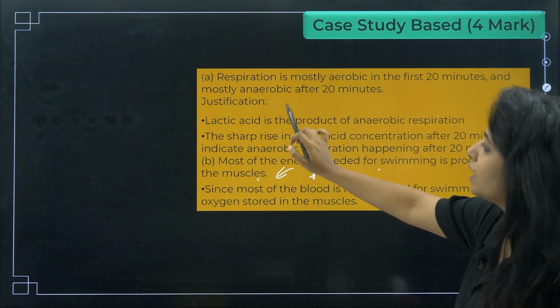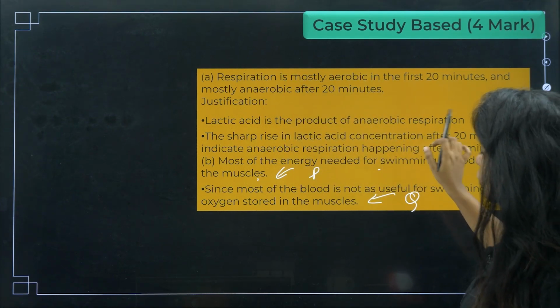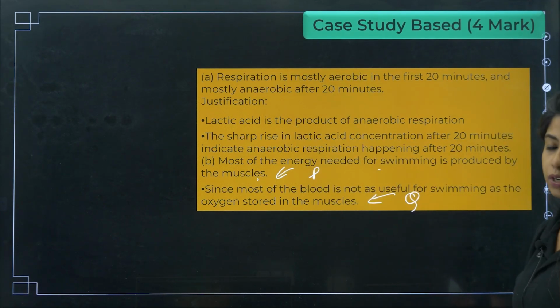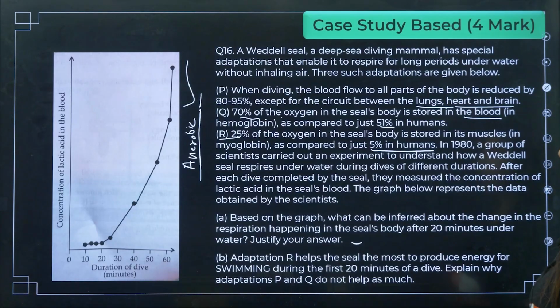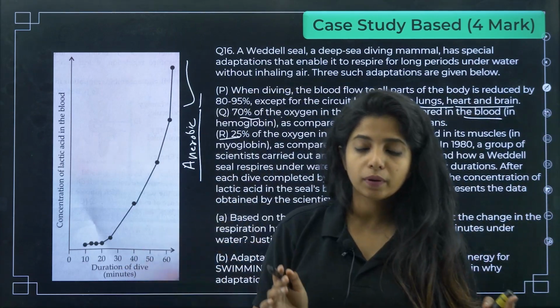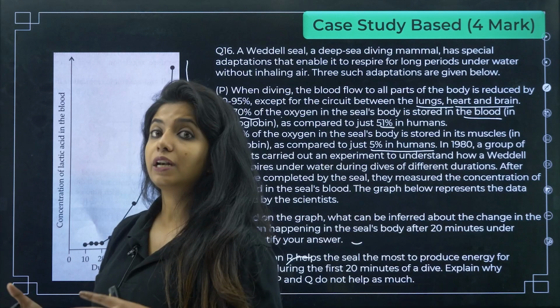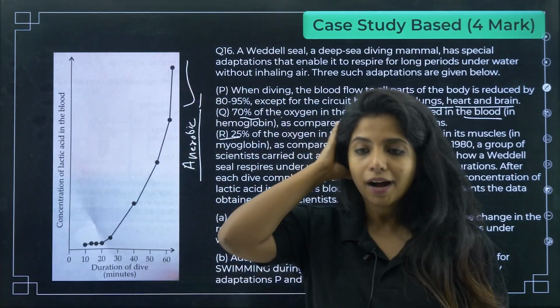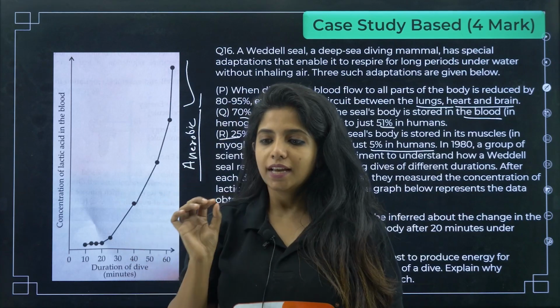How can you justify it? Lactic acid is produced, a product of anaerobic respiration, and the sharp rise in lactic acid concentration is seen after 20 minutes. Okay, that's how you can justify the answer. This is a case study based question. If you are not aware of anaerobic respiration, and not aware of lactic acid being produced during anaerobic respiration, you won't be able to answer it, which is why we want